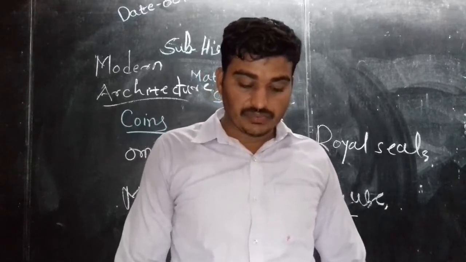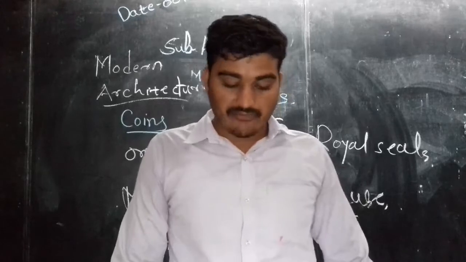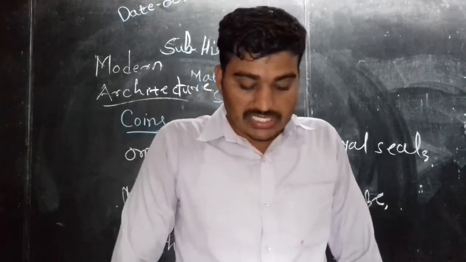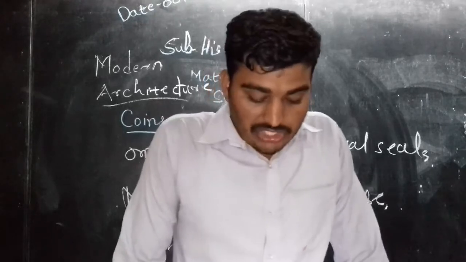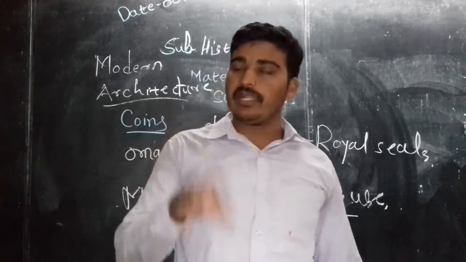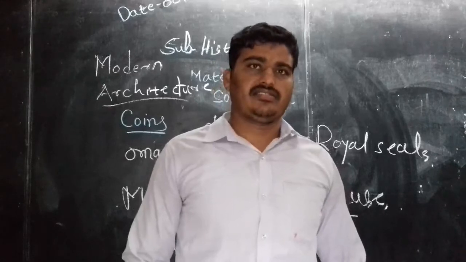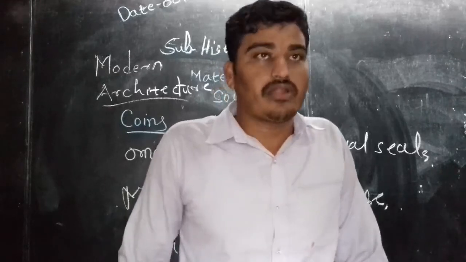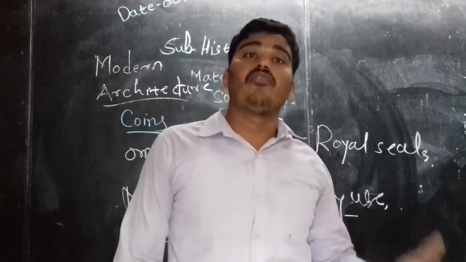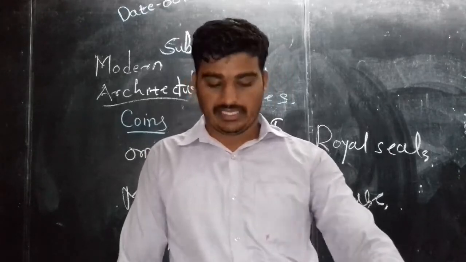The metal used for making them, their different shapes, the diversity of subjects on them, together help us to understand the important contemporary issues in India. Whatever is printed on the coins, the pictures, we will get to know more about our country and contemporary subjects.